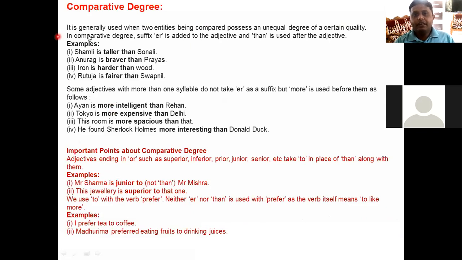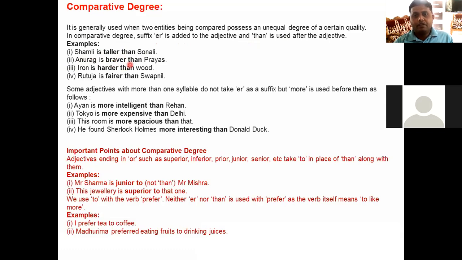See, it is generally used when two entities, meaning persons or things, being compared possess an unequal degree of a certain quality. In comparative degree, the suffix er is added to the adjective and than is used after the adjective. Example, Shamli is taller than Sonali. But if you use the same sentence in a negative sense, then just put not over here. Shamli is not taller than Sonali. Right? Like that.